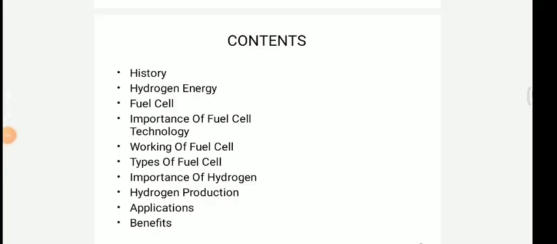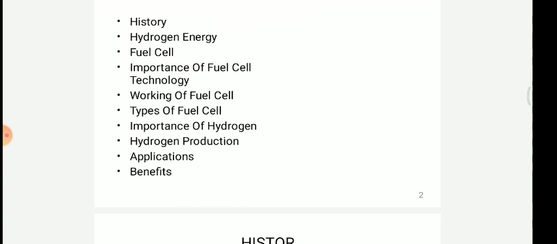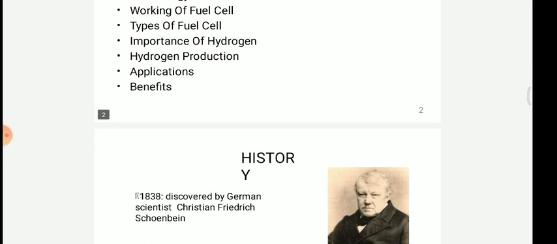So basically, in this chapter's PPT, what are the contents we are including? First, hydrogen energy, fuel cell, importance of fuel cell, working principle of fuel cell and types of fuel cell, importance of hydrogen, hydrogen production, applications and benefits.